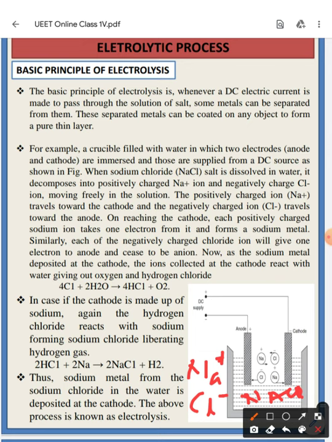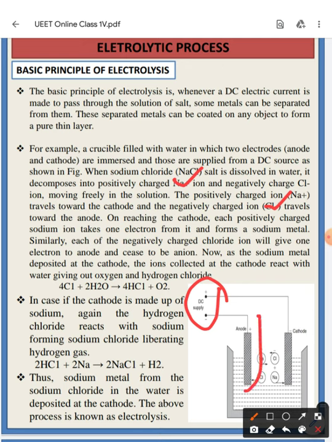Okay, now next one. After supplying the pure DC voltage here, Na plus and Cl minus charges will be produced.